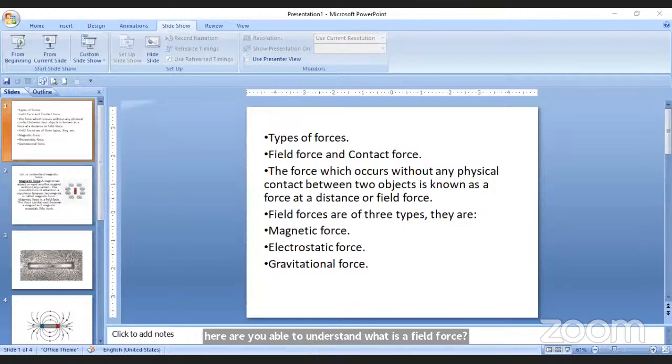Simply, when you drop a ball from a height or from any building, what happens? It reaches the ground. You are only dropping the ball, you are not applying any force, but the ball reaches the ground. Why? Is there any contact force between the earth and the ball? No. So the field is different.